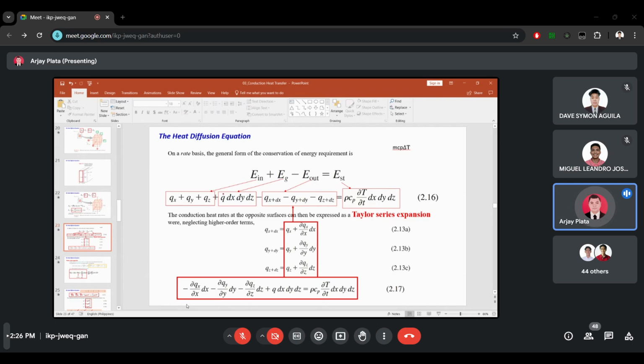Okay, so here we will use the Taylor series expansion. As I have informed you during our first meeting, you need to review your lessons in mathematics, particularly the numerical methods. We have here the Taylor series expansion, where we are neglecting the higher order terms. Can you still recall the Taylor series expansion?